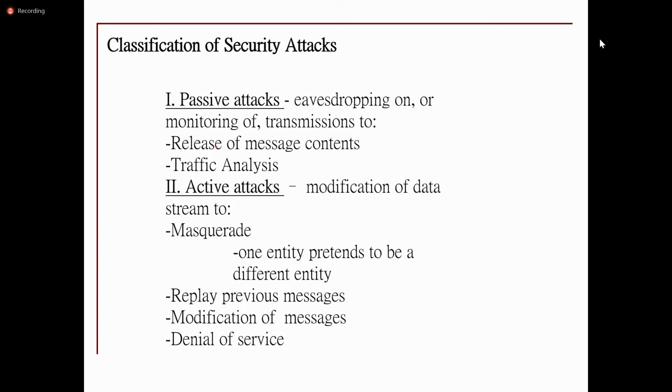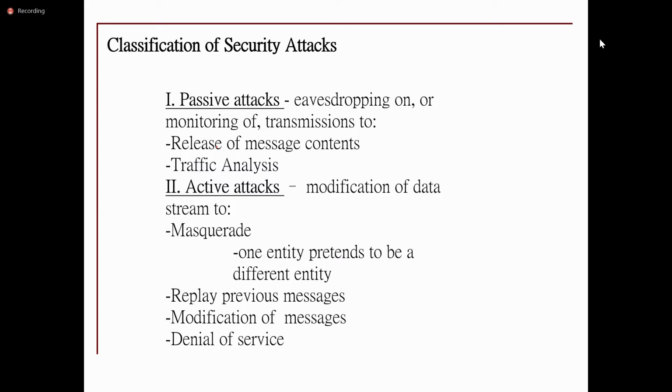Or sometimes the cryptanalyst will get an idea of the location of the sender and the location of the receiver. Such information can be gained by observing the messages transmitted over the network.